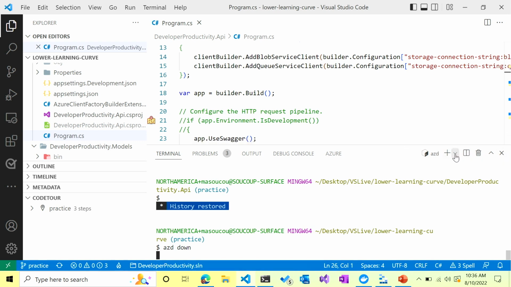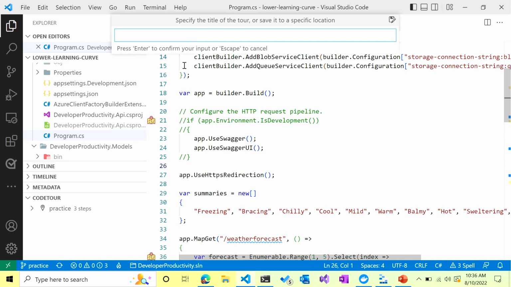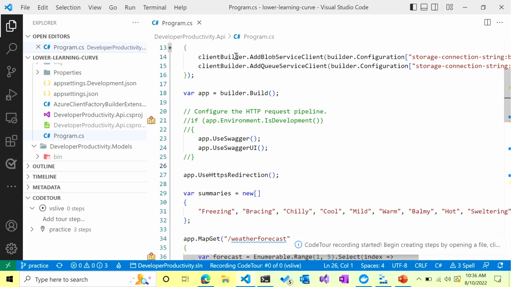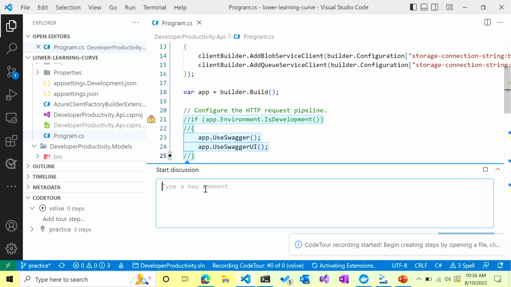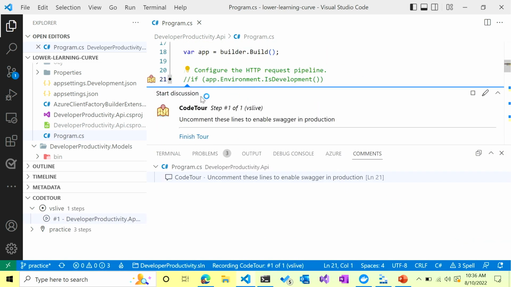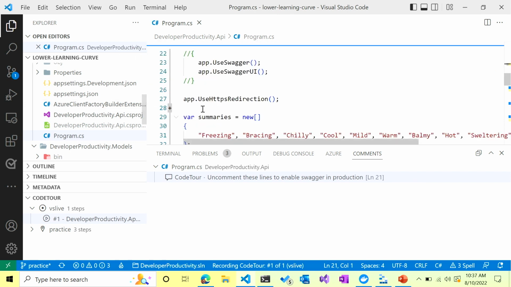All right, so what I'm going to do then is create a new code tour, and we'll just call this VS Live. And I'm going to say allow this tour to apply to all versions of the repo. And then I can say something like this. Start a new comment or new discussion on these lines. And then add a step to the tour. So we can see here, on these lines, I add a step to the tour.